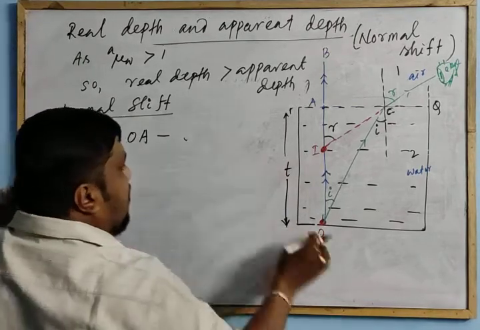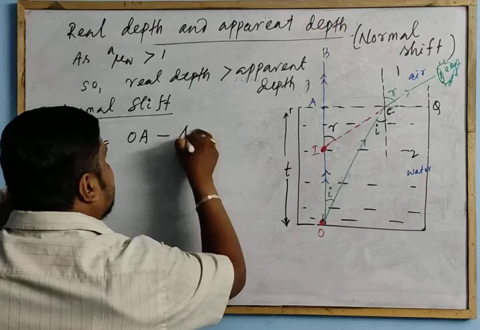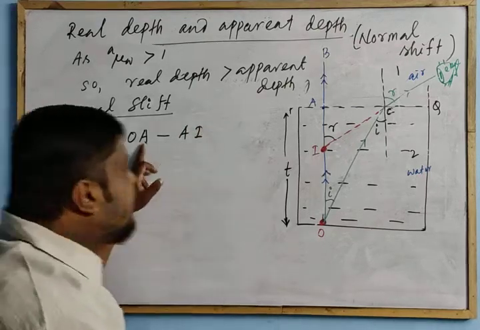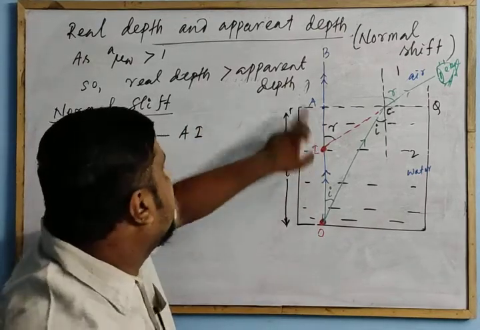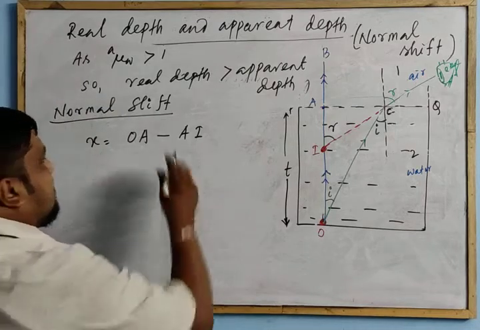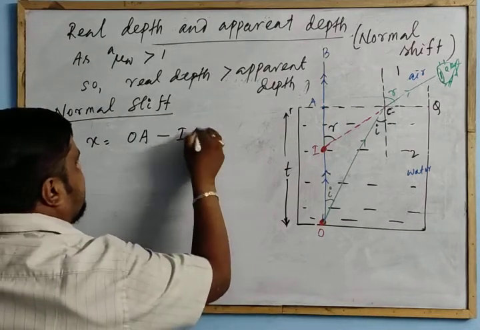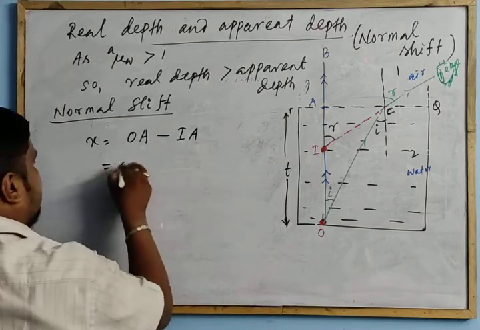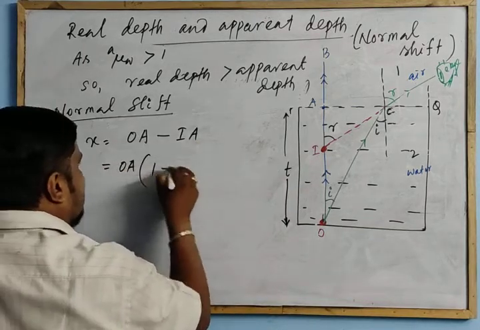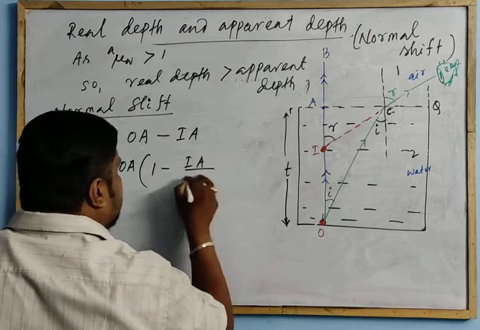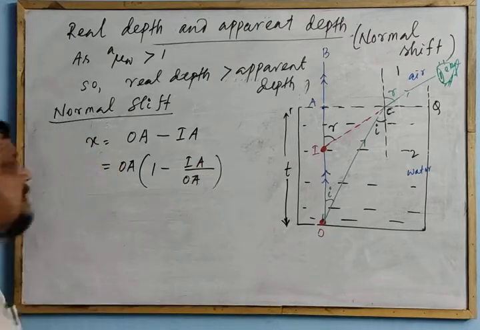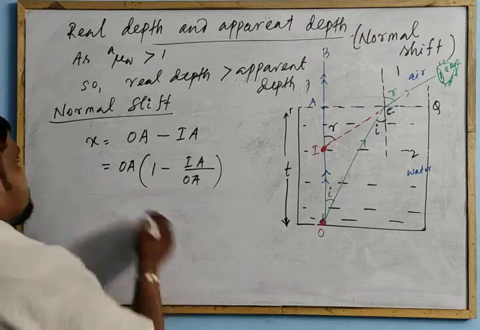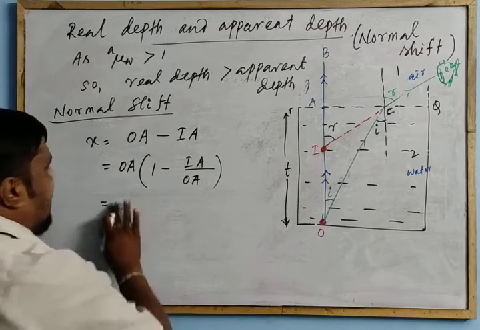Sorry, OA minus AI. Real depth minus apparent depth, or IA. Real depth minus apparent depth. So this is equal to, take OA common, 1 minus IA by OA.